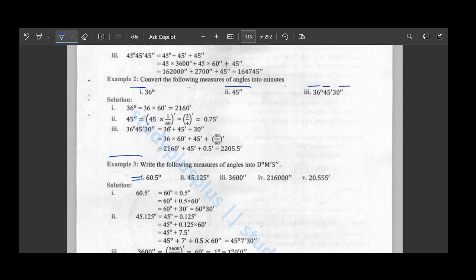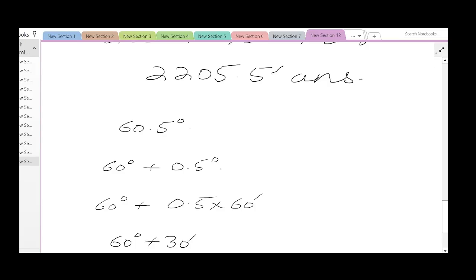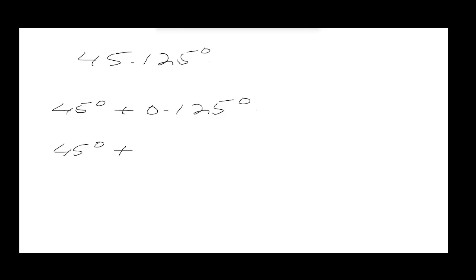Okay, now let's move on to the second part, which is 45.125, and that is given in degrees. So we will write the question first. It is 45.125 degrees. So we will separate this first. So we can write 45 degrees added with 0.125 degrees. Now 45 degrees will remain as it is, but here 0.125 will be multiplied with 60 minutes in order to make it minutes. So when both of these are multiplied with each other, they result in 7.5.